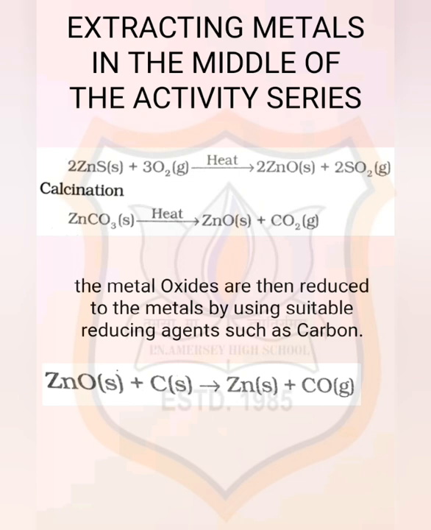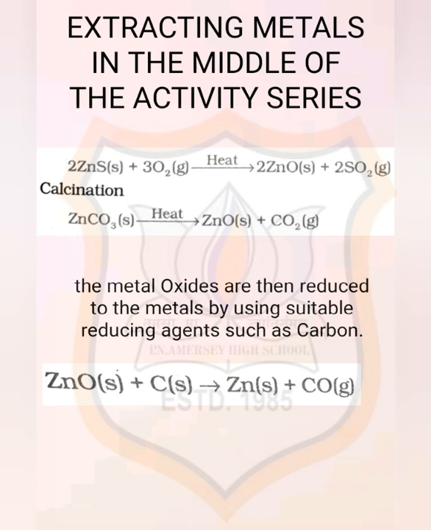Now second part, extracting metals in the middle of the activity series. The metals in the middle of the activity series such as iron, zinc, lead, copper are moderately reactive. These are usually present as sulfides or carbonates in nature. It is easier to obtain a metal from its oxide as compared to its sulfides and carbonates. Therefore, prior to reduction, the metal sulfides and carbonates must be converted into metal oxides.